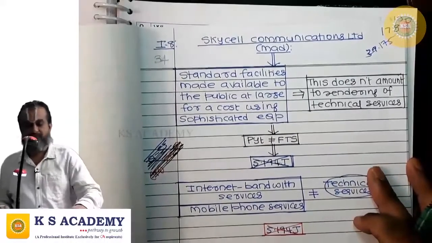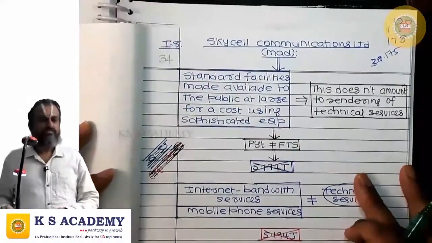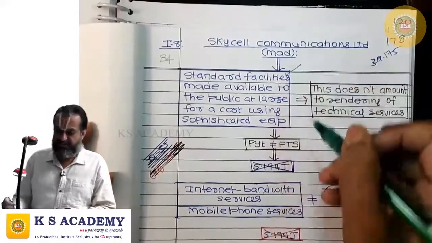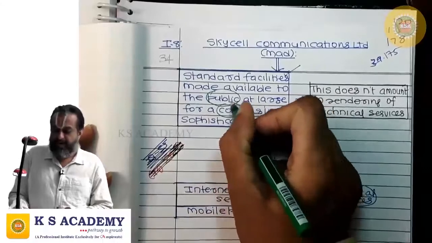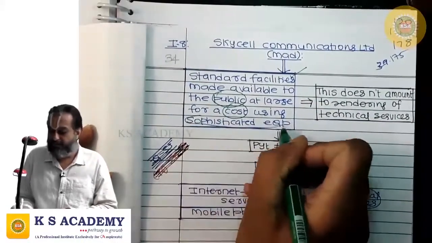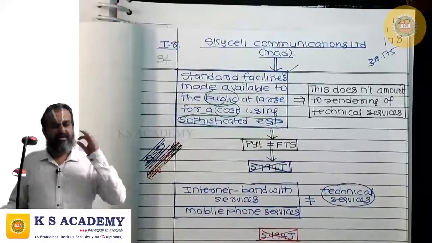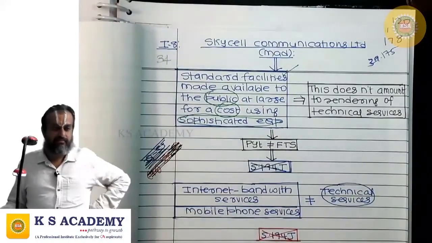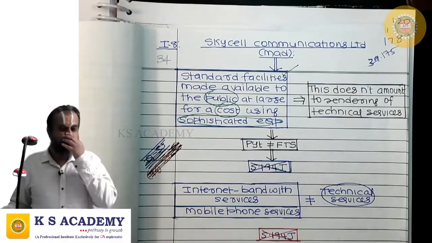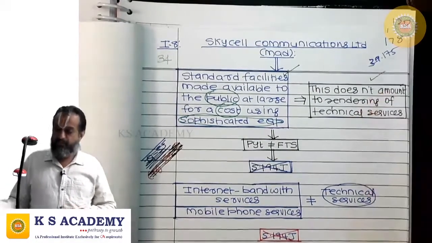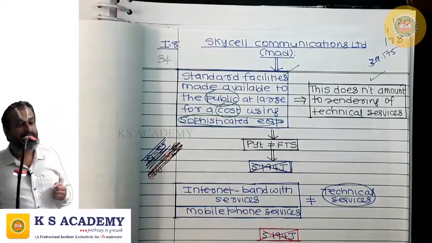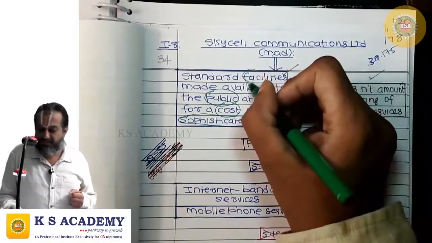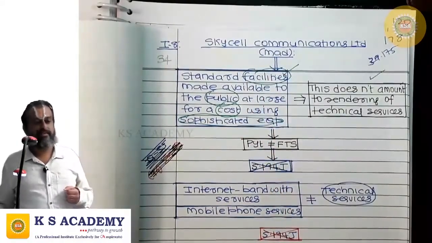SkyCell Communications Limited, Madras: where standard facilities are made available to the public at large for a cost using sophisticated equipment, this doesn't amount to rendering of technical services, because you are providing a facility.